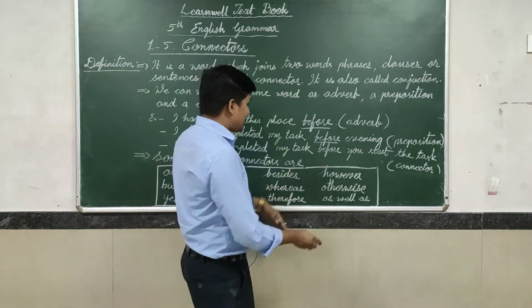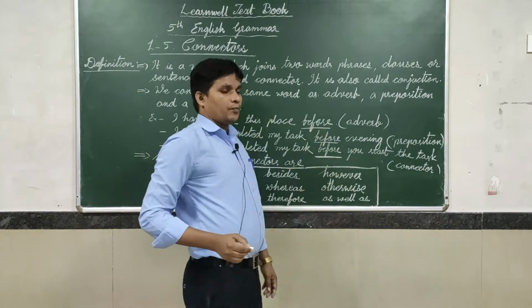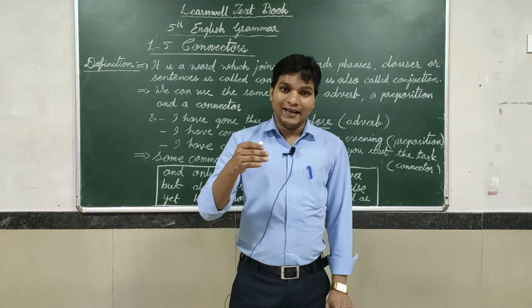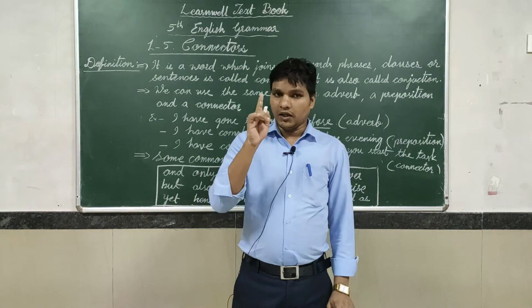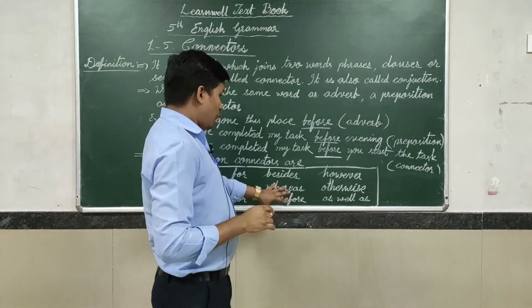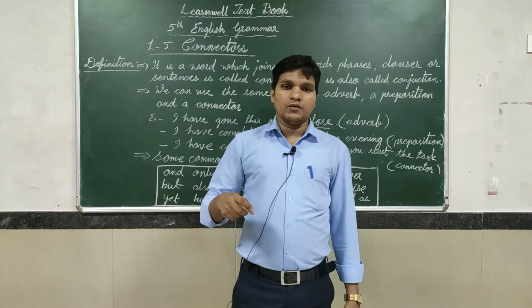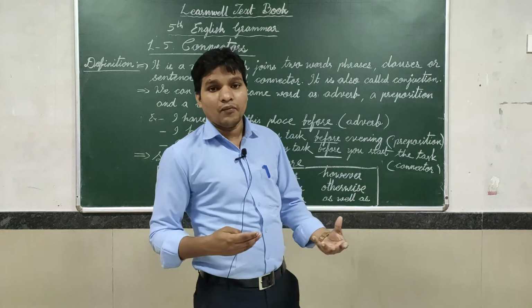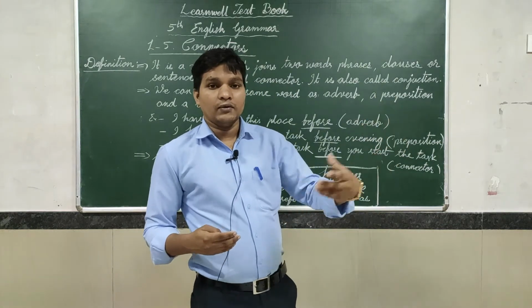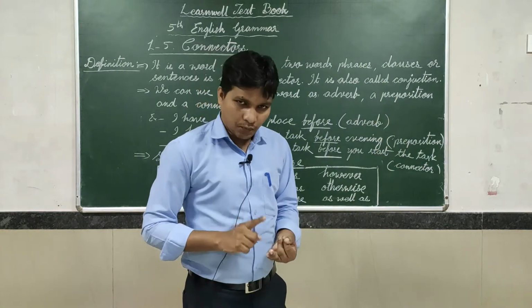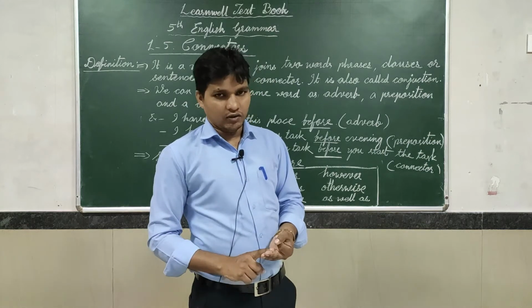Here, before is used as a connector. So the same words we can use in different ways: as an adverb, as a preposition and as a connector.